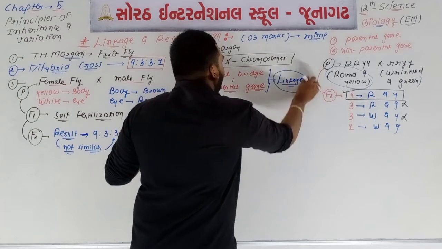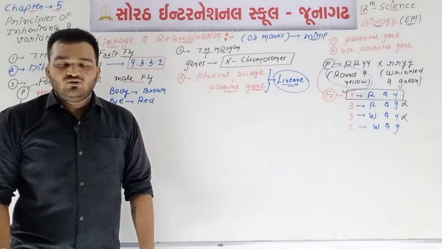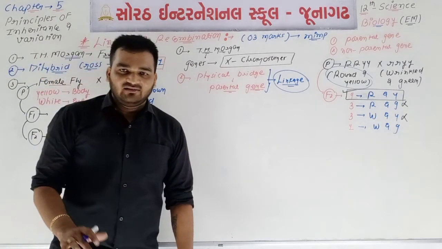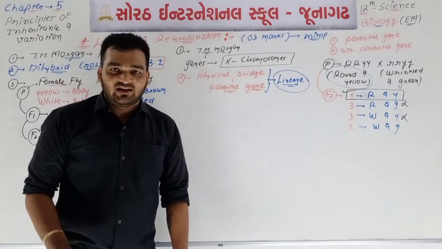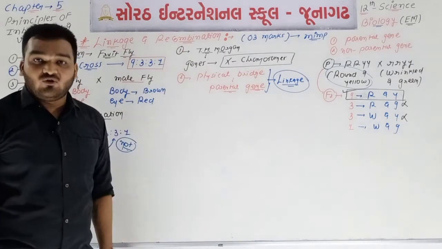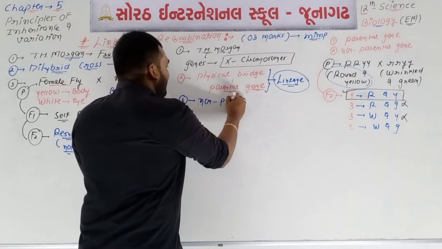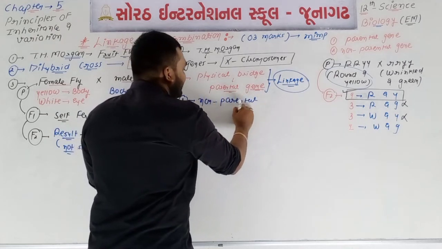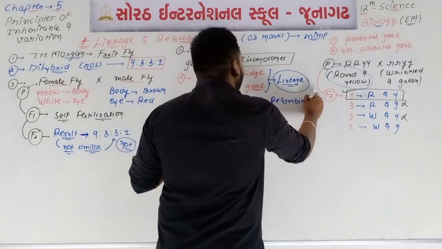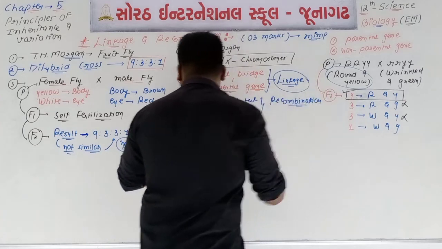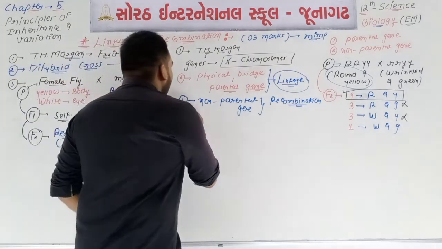Linkage તમને કેમાં જોવા મળે? Linkage તમને parental gene માં જોવા મળે. હવે સમજો, તમને ખબર છે ને સિનોનિયમ્સ એન્ટોનિયમ્સ આવતા, દિવસ રાત, ડે તો નાઇટ, સુખ તો દુઃખ, બરોબર છે, ભાઈ તો બેન, બ્રધર સિસ્ટર. Linkage to recombination. We can say that recombination is always found in the non-parental gene. Parental gene માં જો linkage જોવા મળે તો non-parental માં શું જોવા મળે? Recombination જોવા મળશે. Take it clear? Yes or no?